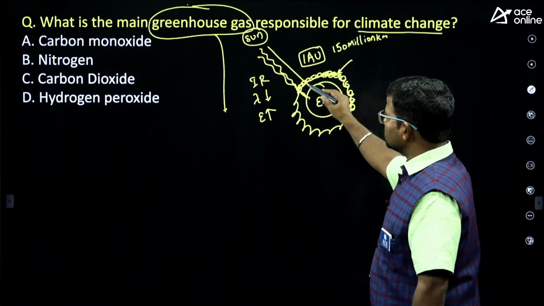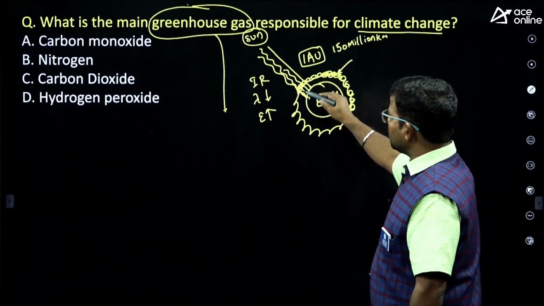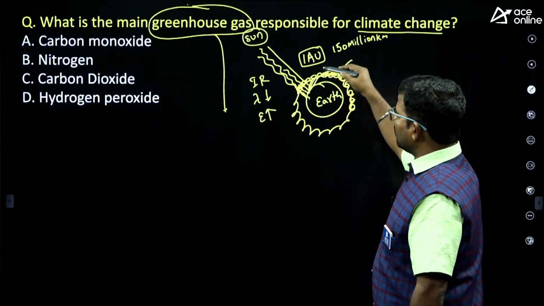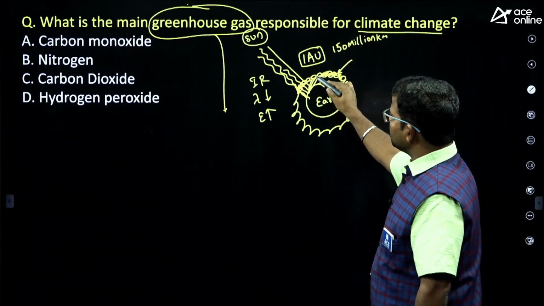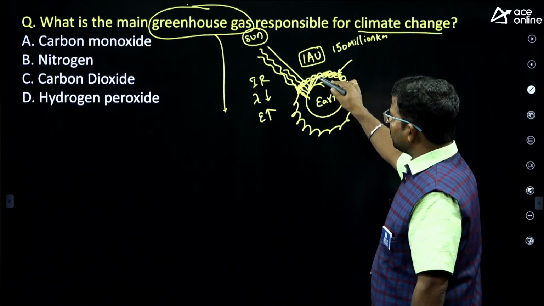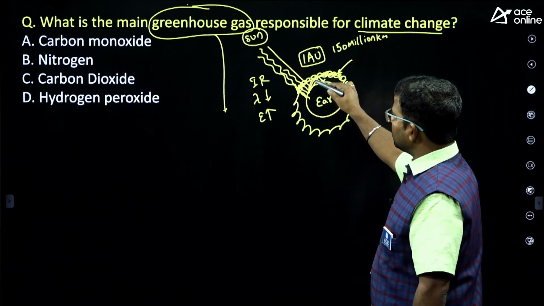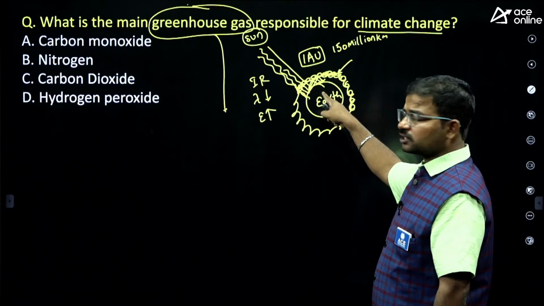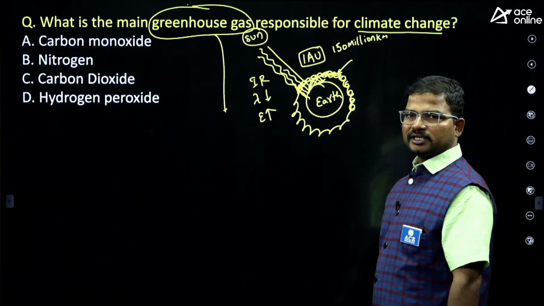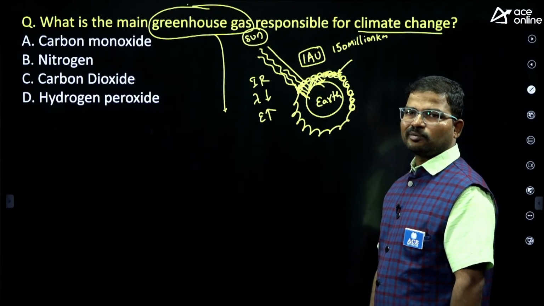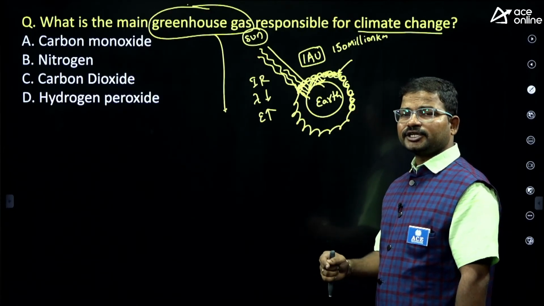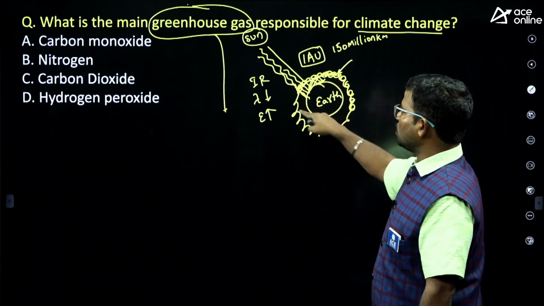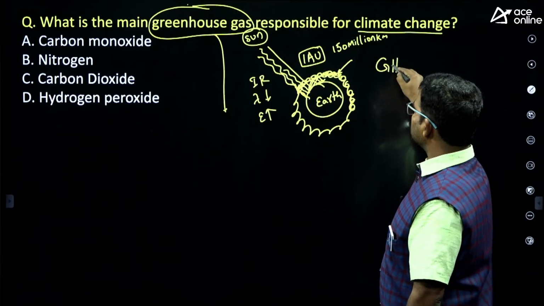Which one is the barrier here? Greenhouse gases. At night almost all these heat waves are entering into space, but unfortunately, because of the existence of these types of gases, they are bounced back towards Earth. So finally this globe is getting warm. That is called global warming. Why is the globe getting warm? Because of the existence of these gases, what we call greenhouse gases.